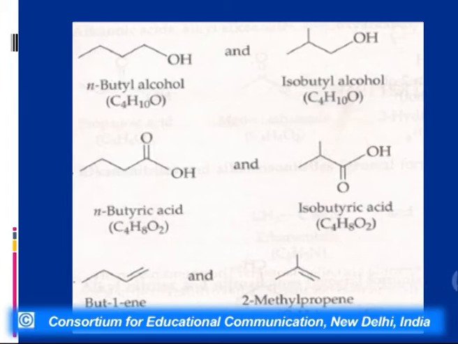Now I've shown you some more compounds which are showing chain isomerism, that is n-butyl alcohol is isomeric with isobutyl alcohol. Here the chain is different. n-Butyl chloride has 4 carbons in the straight chain, whereas isobutyl chloride has 3 carbons in the straight chain. Similarly, in butyric acid, normal butyric acid has 4 carbons in the straight chain, whereas in isobutyric acid, we have a methyl group at the second last carbon. Not only this, 1-butene and 2-methylpropene are also chain isomers, because in normal butene we have 4 carbons in the straight chain, whereas in 2-methylpropene there are 3 carbons in the straight chain and 1 is occurring as a substituent.